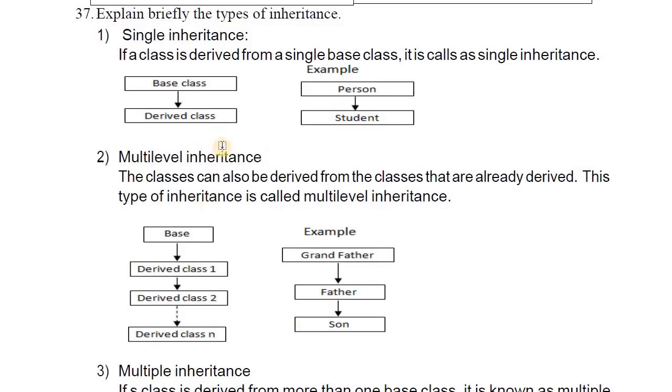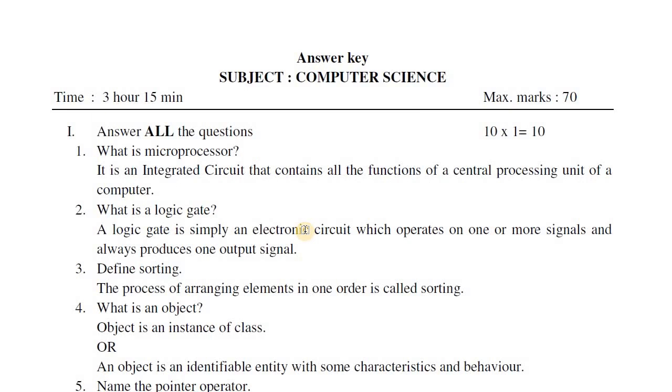This is the March 2016 question paper. The 5 marks question is: explain briefly the types of inheritance. You have to explain 5 types: single, multi-level, multiple, hybrid and hierarchical, with definitions and diagrams. Next, this is the March 2017 question paper. In old papers you will get only one question related to chapter 10, the inheritance chapter, for 5 marks.